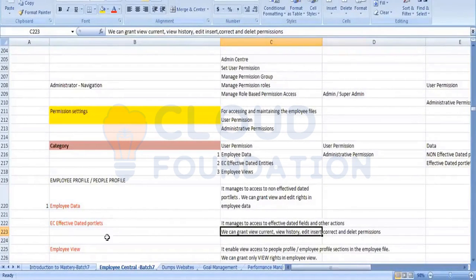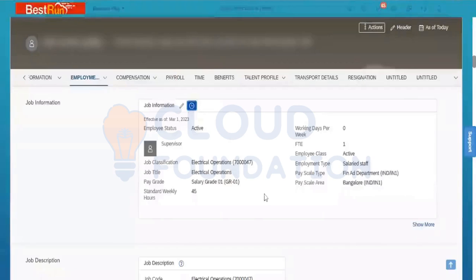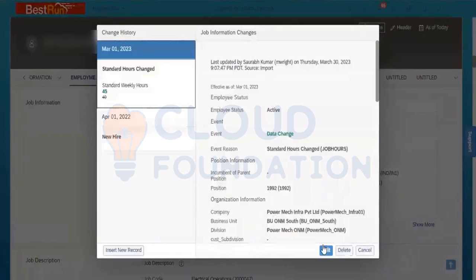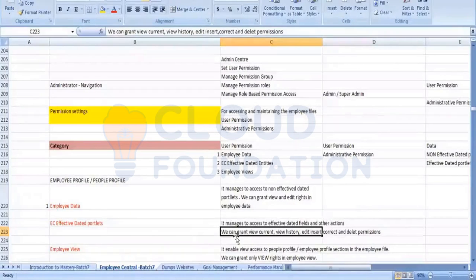You can see here, when I go back into the system, we have the edit option, delete option, and insert new record. All these options are coming. Why are these options coming? Because we have given this access in the effective dated category.